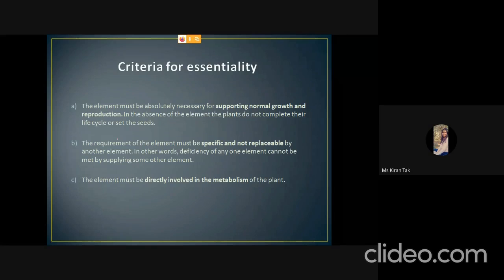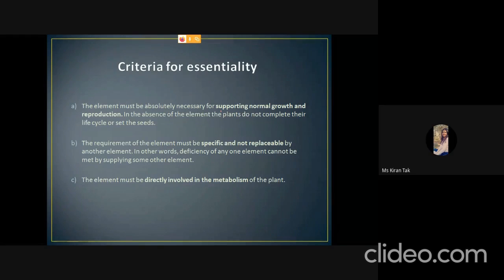Okay, so how can we decide that this particular element is essential or not? So there are 3 criteria that should be fulfilled by the essential element. The first is the element should support the normal growth and reproduction of the plant. In the absence of that particular element, the plant cannot show normal growth and development, and it could not complete its normal life cycle. And the second is it should be specific and not replaceable.